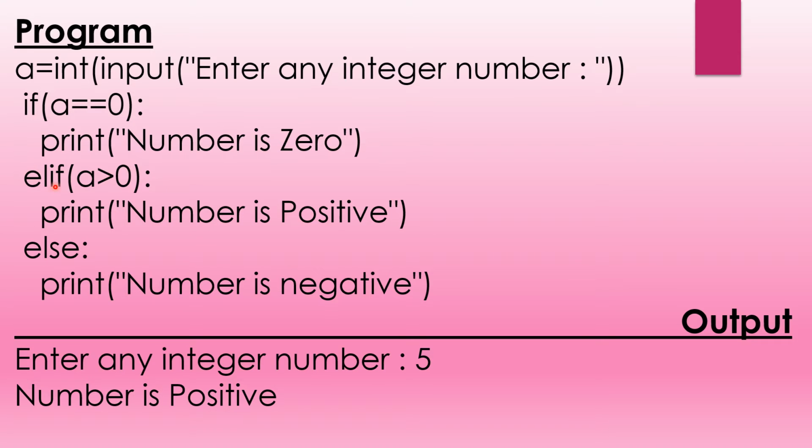Otherwise, if this condition is also not true, if it is a negative number, it will be printed as print number is negative. So as you can see, the entered number is 5. If you have entered the number as 5, then it is not equal to 0, it is greater than 0, it is a positive number, so this will be printed in the output, number is positive. As you can see, number is positive is in the output.